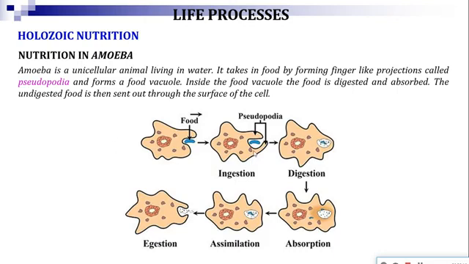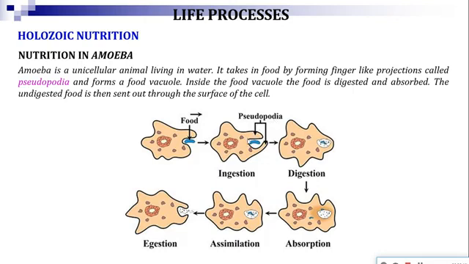Here you see the food particle is coming towards the cell. Then the amoeba, it is a unicellular organism. It is a kind of protozoa. The cell membrane is very flexible, it has an elastic nature. That means flexibility is there. So this flexible cell membrane will develop some finger-like projections which are known as pseudopodia. Pseudo means false, podia means feet or finger.